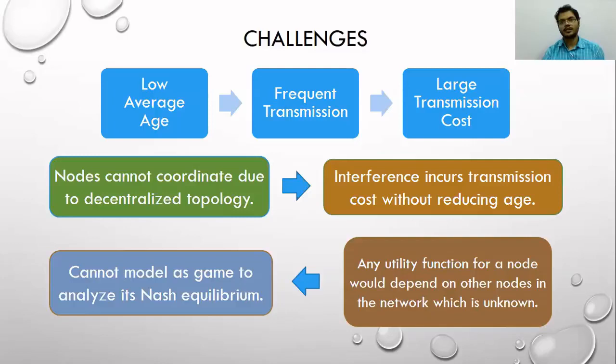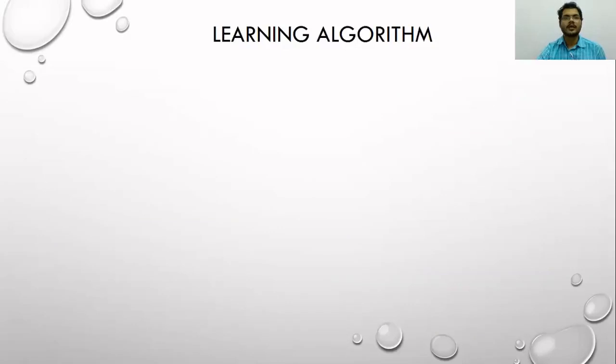But because the nodes don't know about each other, a utility function cannot be written for a node that can be computed by that node. So there is no such obvious utility function, and hence a game cannot be defined for practical cases. So to solve this, we have proposed a learning algorithm.